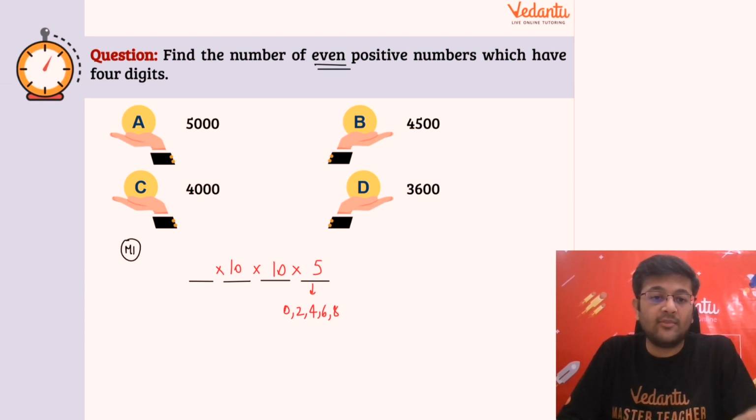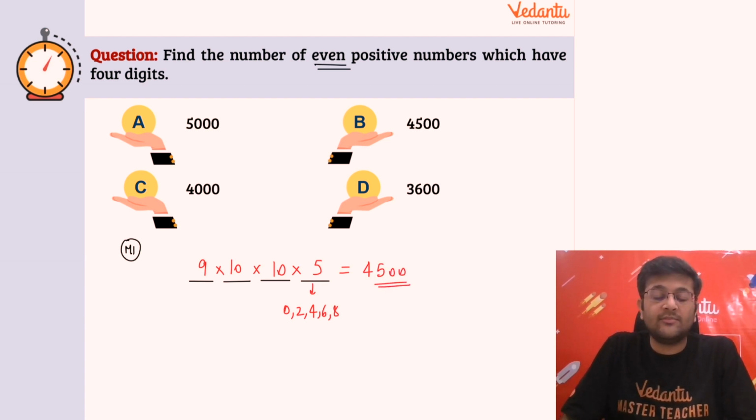I have the options from 1 through 9, so 9 options. Now finding the answer, 9 into 5 is 45, into 10 into 10 is 4500. So there should be 4500 even positive numbers which have 4 digits, right? So according to this, option B should be our answer.